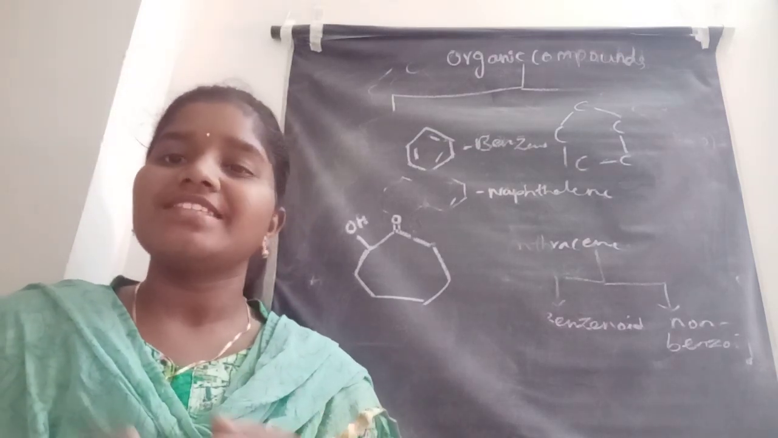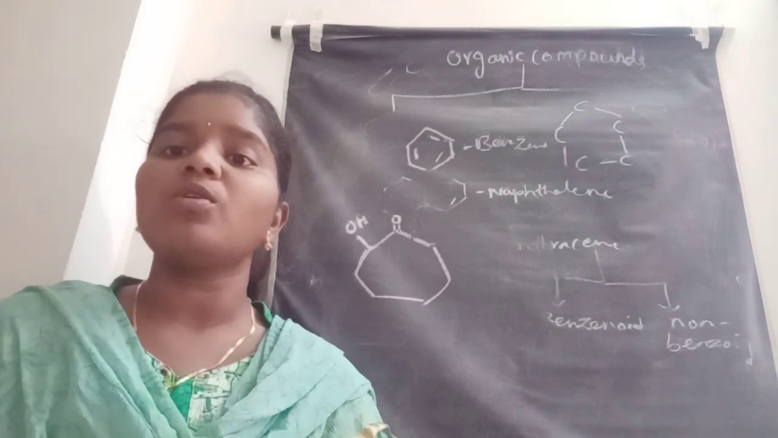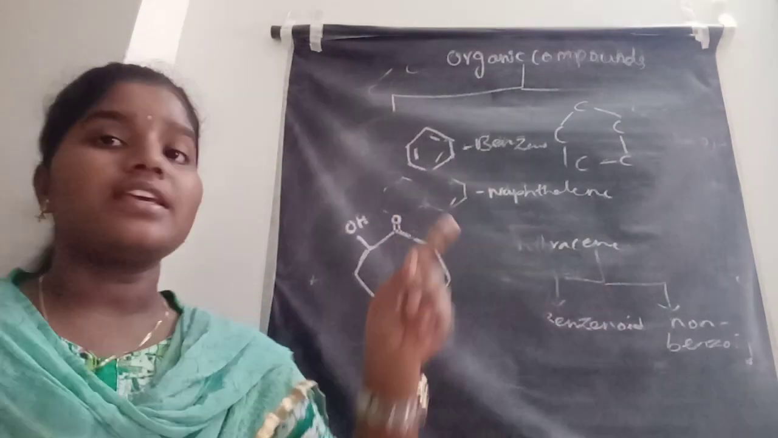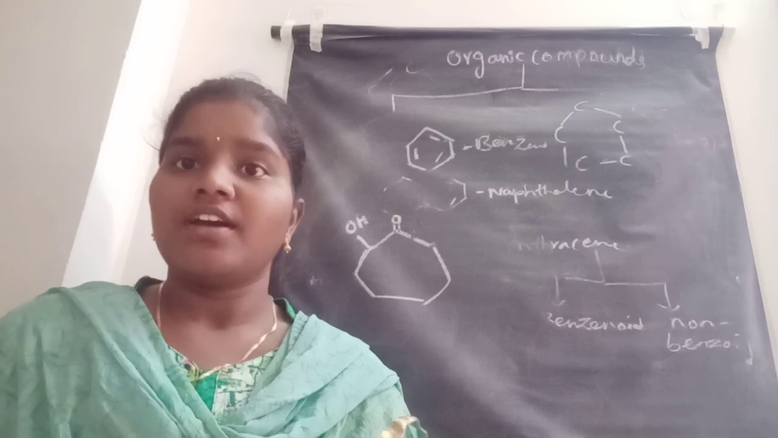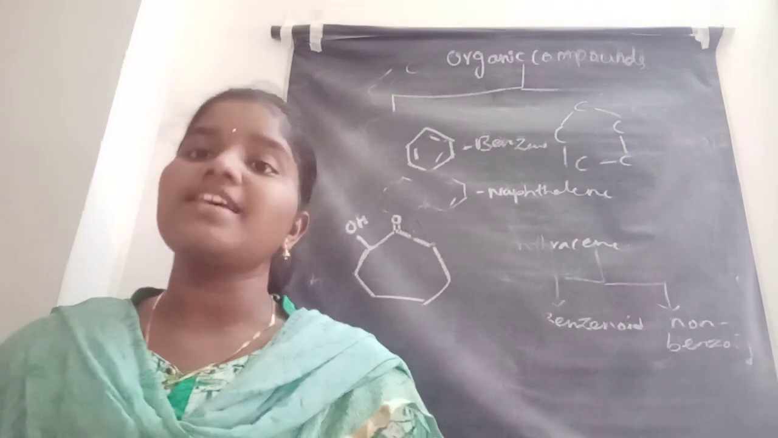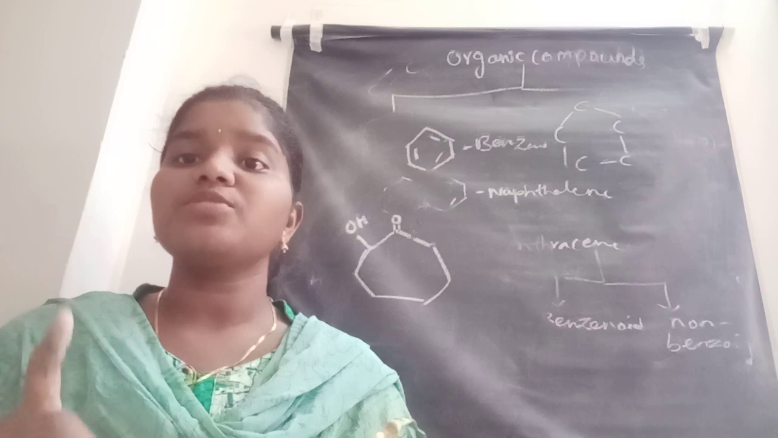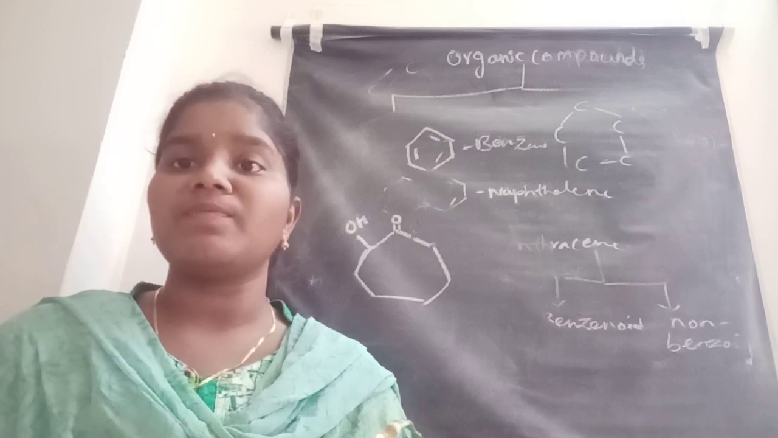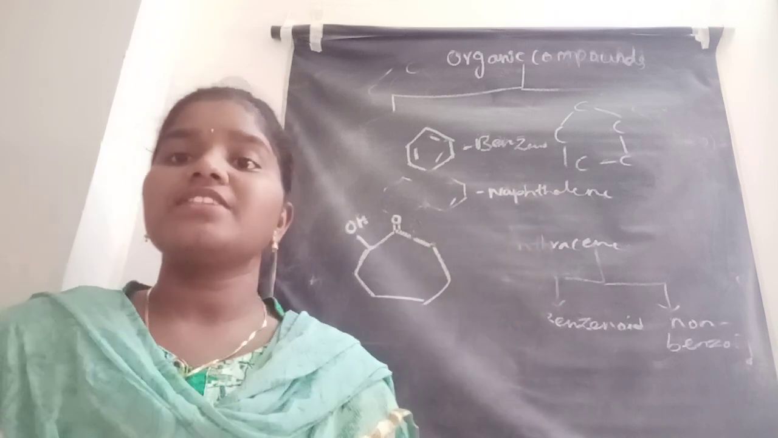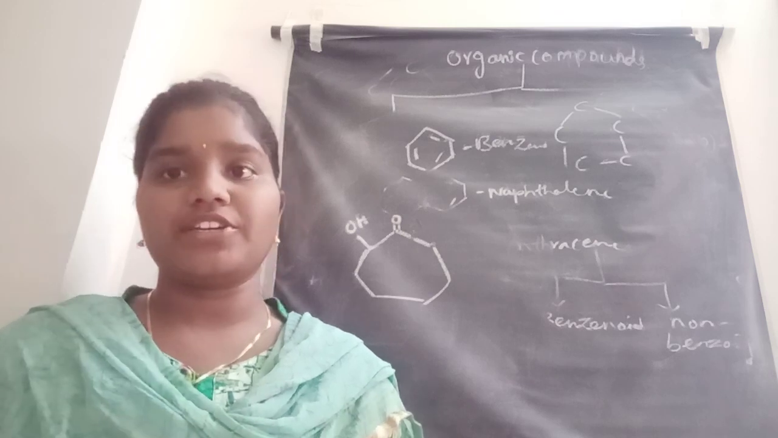Next one, the second type of classification of organic compounds. The organic compounds are also classified into other types. Here we see only one type of classification. The first classification is the arrangement, how the carbon atoms are arranged in the compound. Based on that, the first classification, this one. Next one, the second classification is saturated and unsaturated compounds.